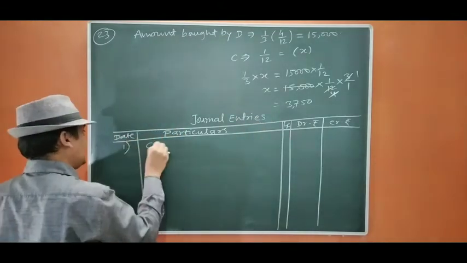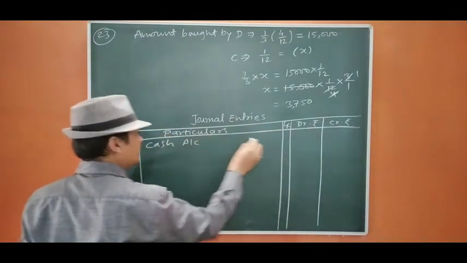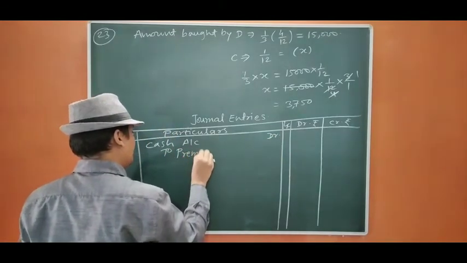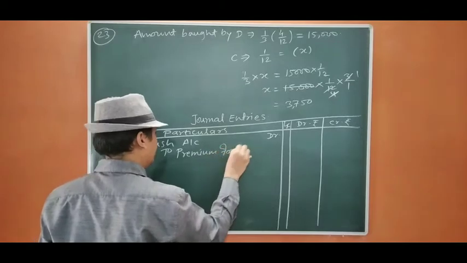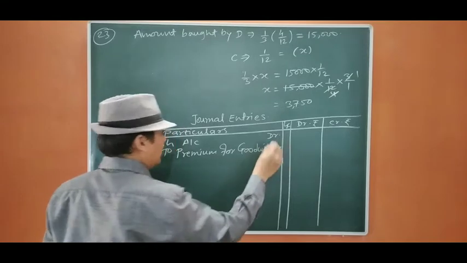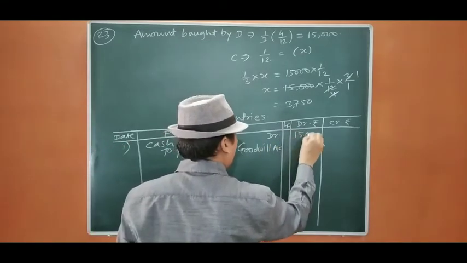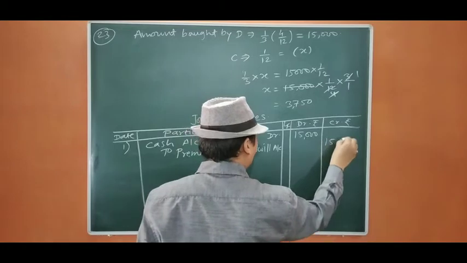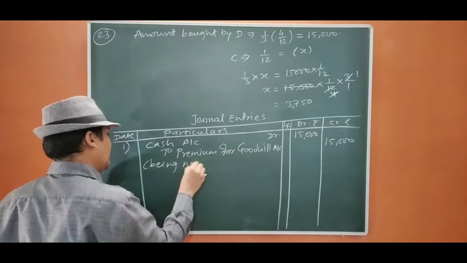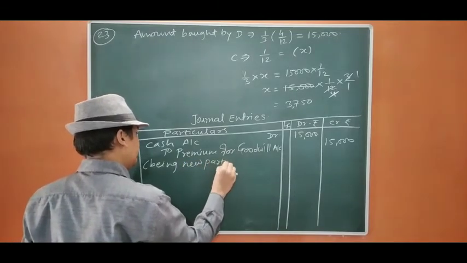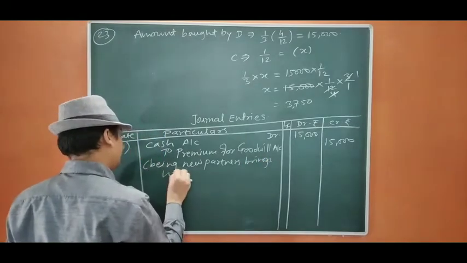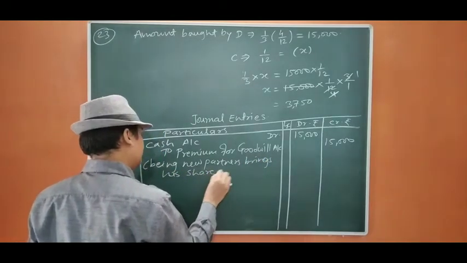First entry will be cash account debit to premium for goodwill account. Amount brought by B was 15,000. B, new partner, brings his share of goodwill.